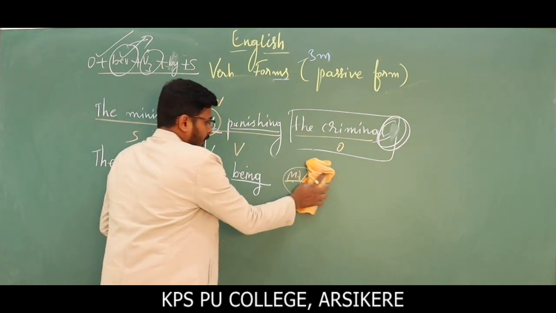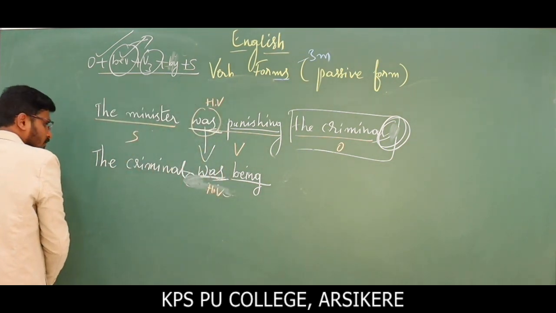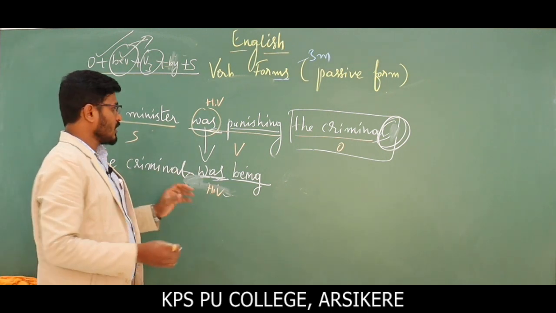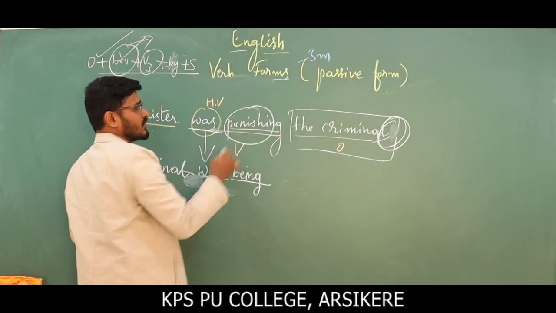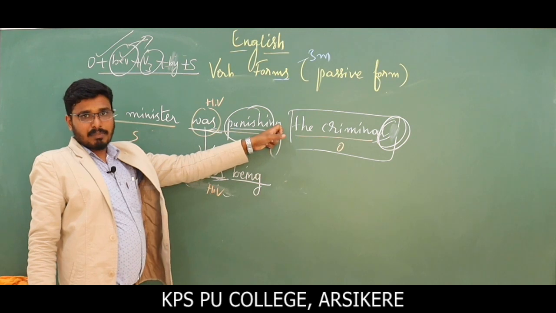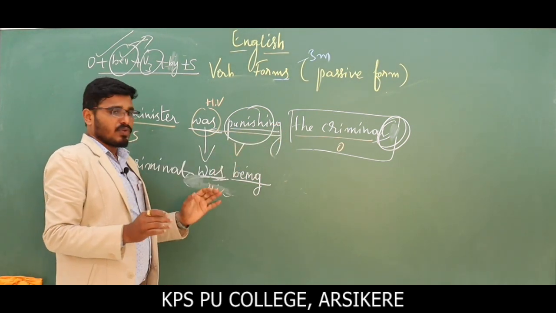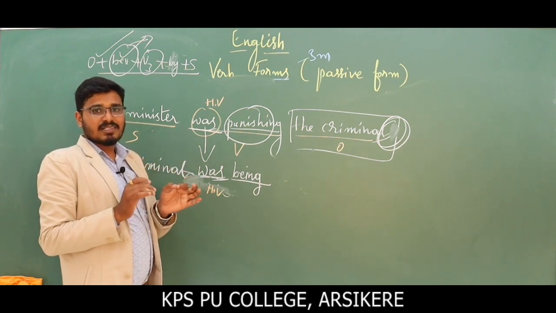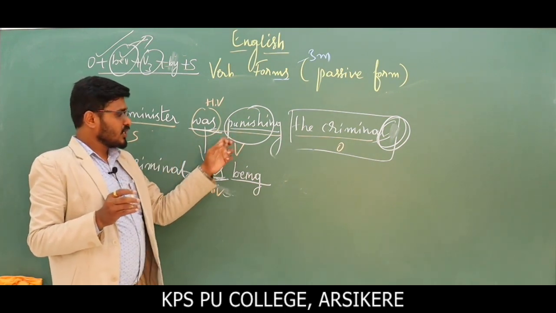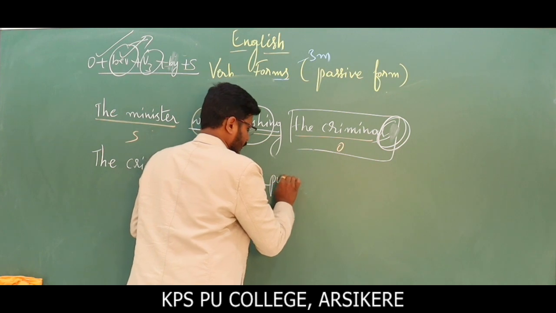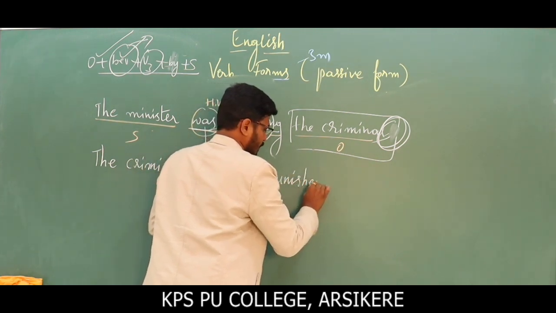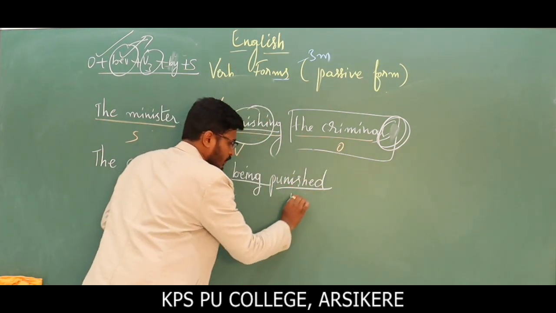Okay, past participle form of the same main verb which is given. Punishing is the main verb, and the base word is punish. So which is the V3 form of punish? Punished. Punished is the V3 form.